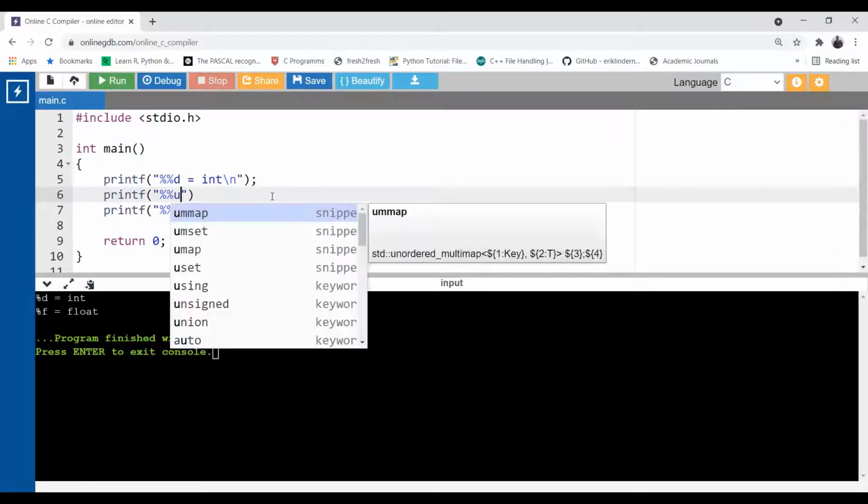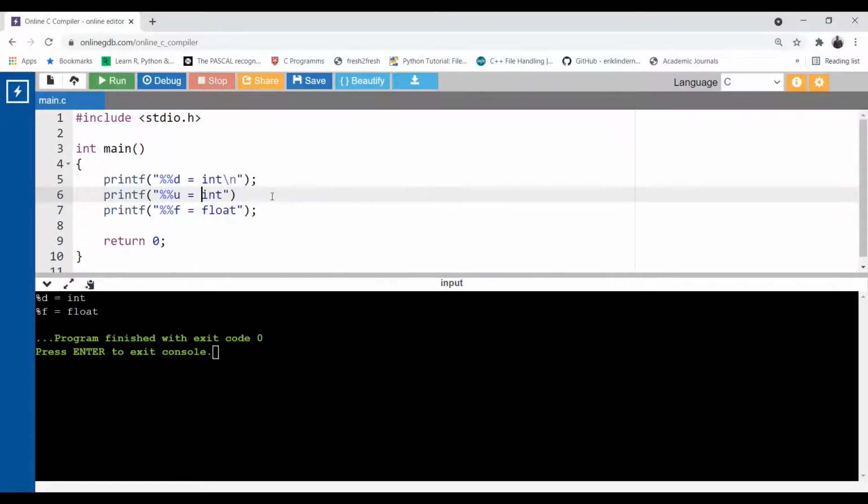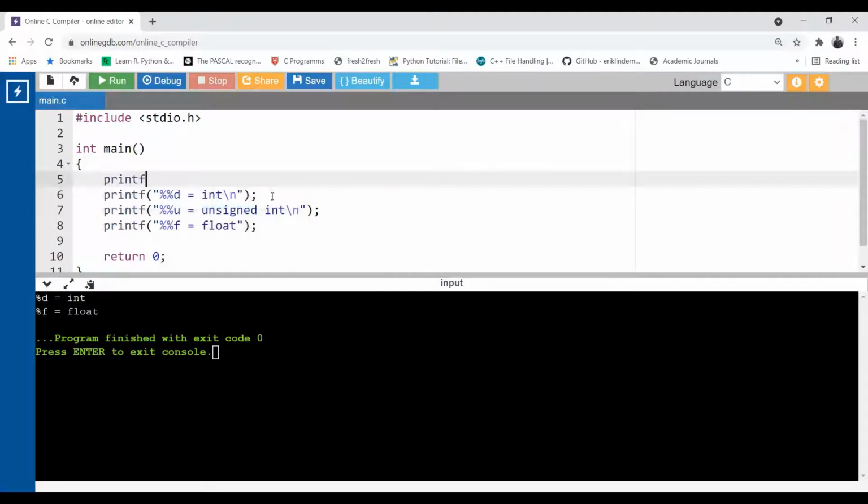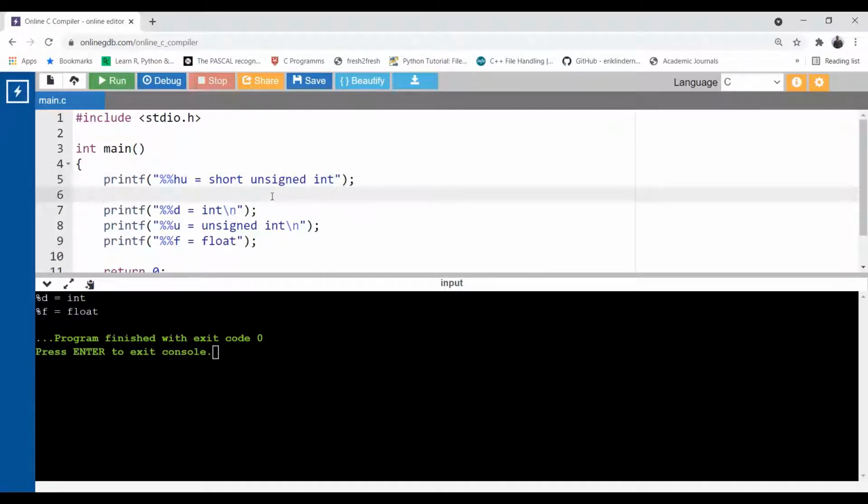Okay, %u is for unsigned integer. Then we're going to use another format specifier such as printf %hu. hu is for short unsigned integer. Similarly, you can use, let's put a \n. Let's put a \n. Yeah.